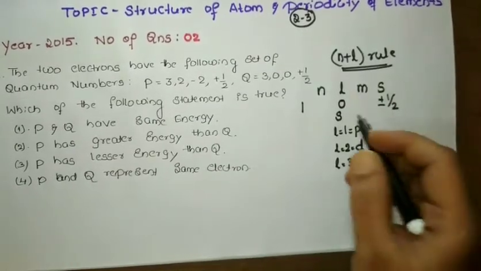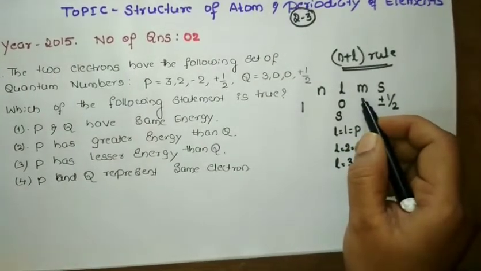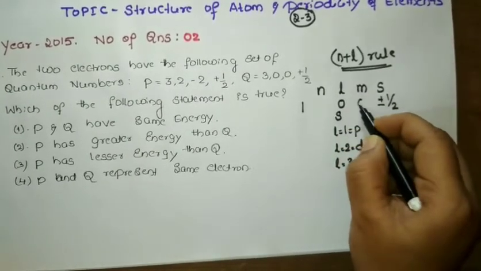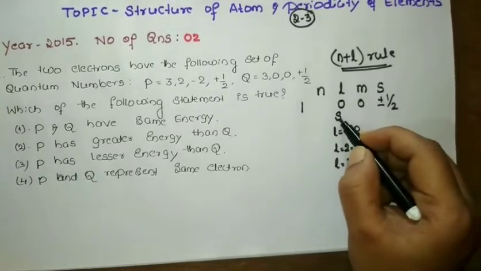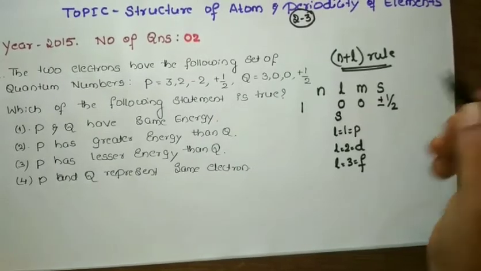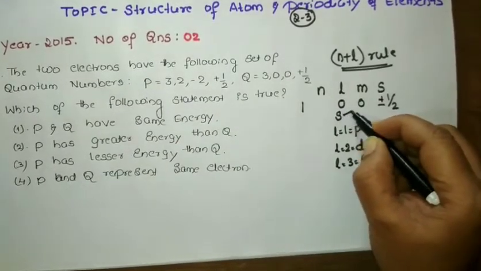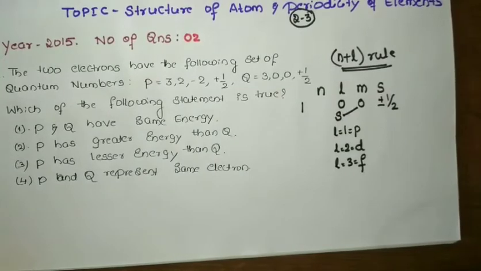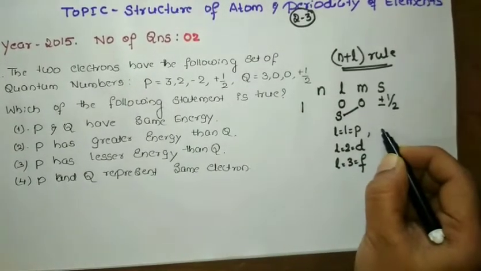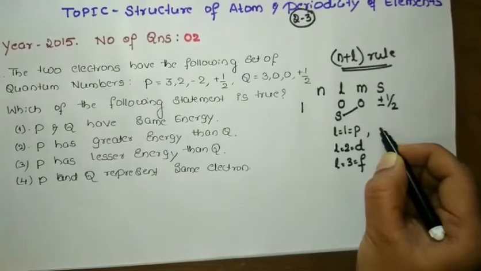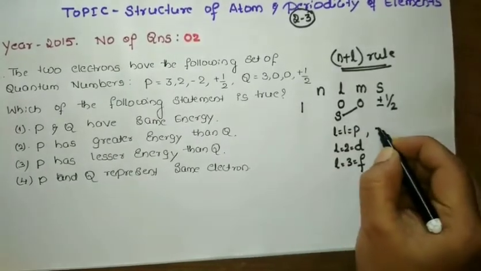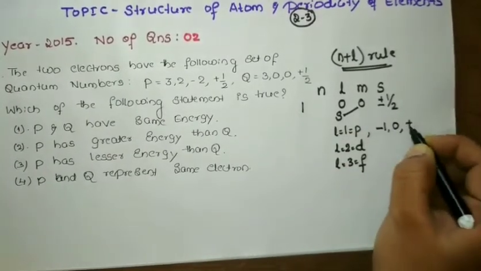Similarly, the m value. The m value for the s orbital is 0. This you have to remember. It means the s orbital doesn't have any suborbitals. So the s orbital has the magnetic quantum number m equal to 0. For the p orbital, we know that p orbital has 3 suborbitals, px, py, pz, so it is -1, 0, +1.